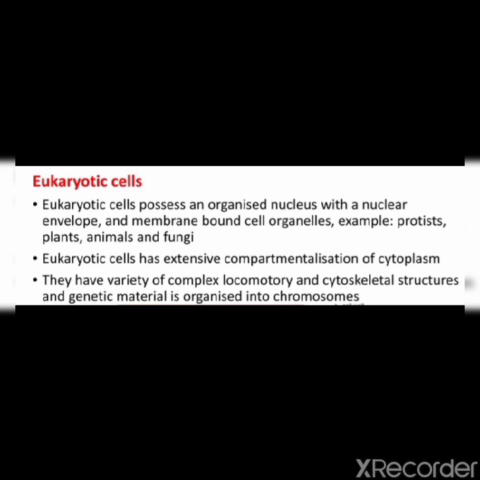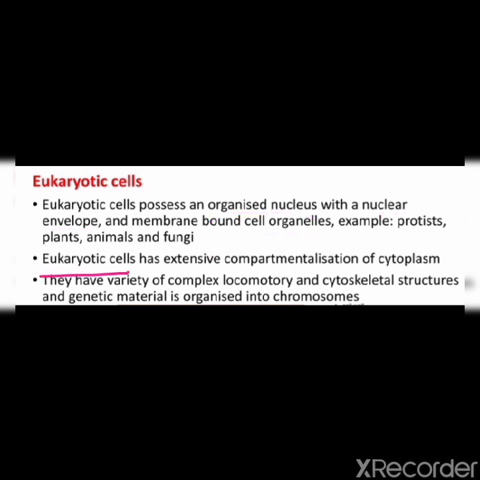Eukaryotic cells possess an organized nucleus with a nuclear membrane or nuclear envelope and membrane bound cell organelles. In eukaryotic cells, membrane bound cell organelles are present. Examples: protists, plants, animals and fungi.